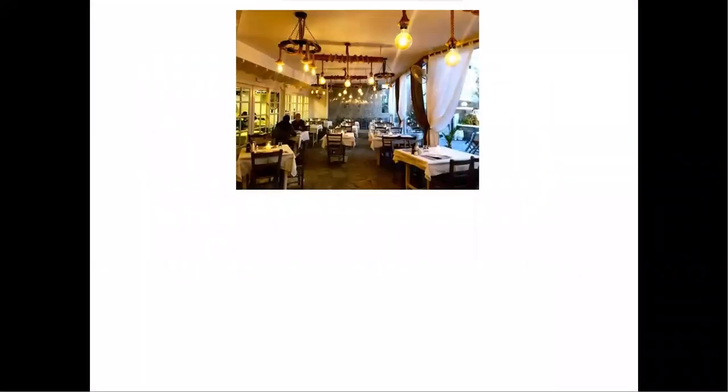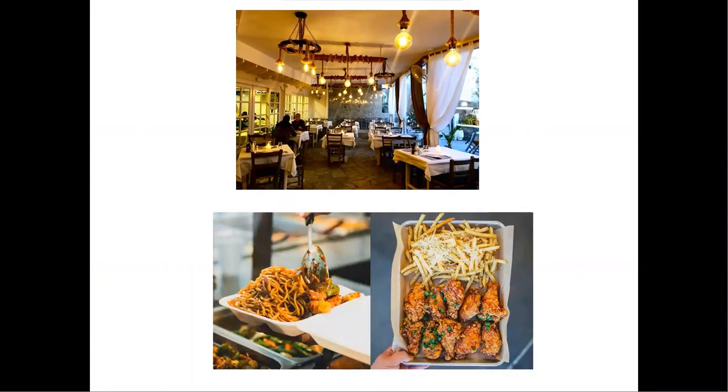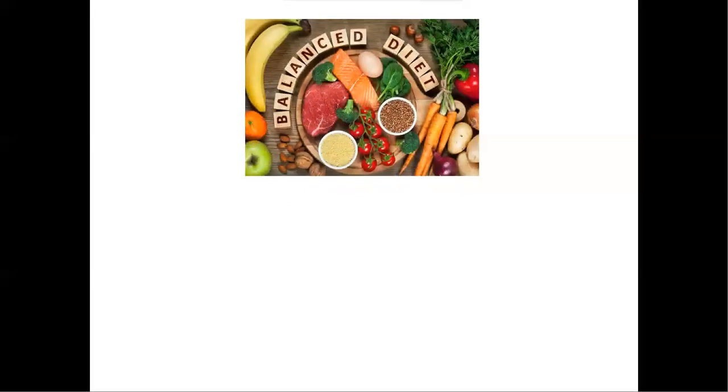We usually go to our favorite restaurant on weekends and order tasty food, but is this food good for health? Definitely not. So, which food could we consider as healthy? Doctors suggest a balanced diet, but no one has any knowledge about it. A well balanced diet provides important vitamins, minerals, and nutrients to keep the body and mind strong and healthy.